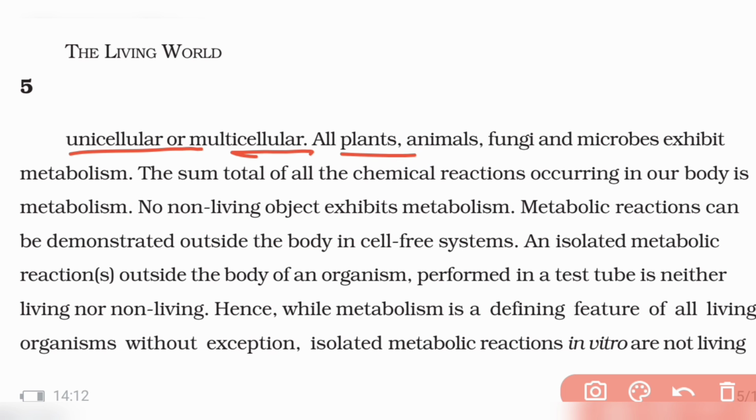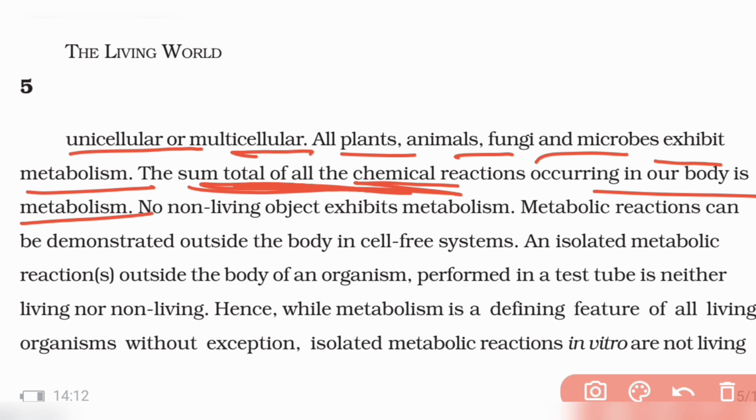So all plants, animals, fungi, microbes all exhibit metabolism, and the total of all the chemical reactions occurring inside the body is called metabolism. I told you, right? Chemical reactions occurring inside the body. All the chemical reactions occurring inside the body are overall called metabolism, and there is no non-living thing which exhibits metabolism. So can you take metabolic reaction as a defining characteristic? Yes, definitely, because no non-living object shows metabolism, right?